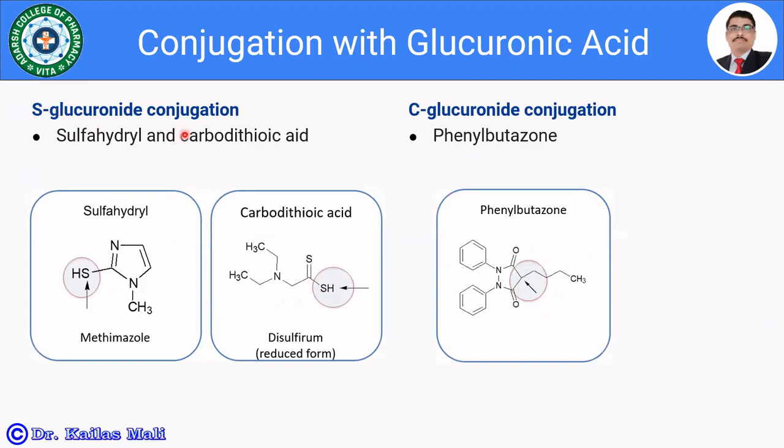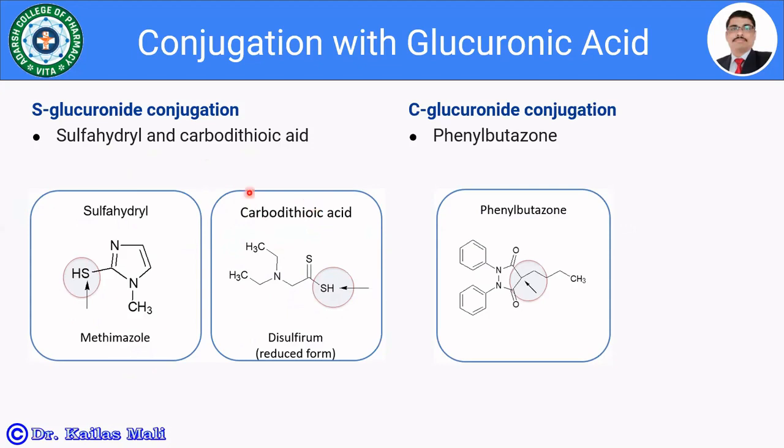Then the S-glucuronide conjugation, for example, sulfhydryl and carbodithioic acid. In the case of sulfhydryl, the example is methimazole. So here the thio group is present, which is going to take part in the conjugation. And carbodithioic acid, here the thiol group is present, for example, disulfiram.